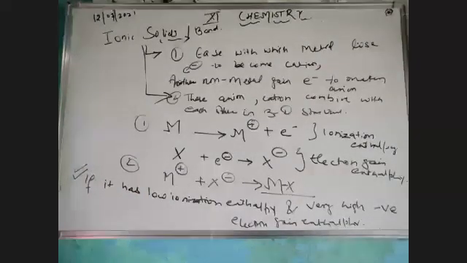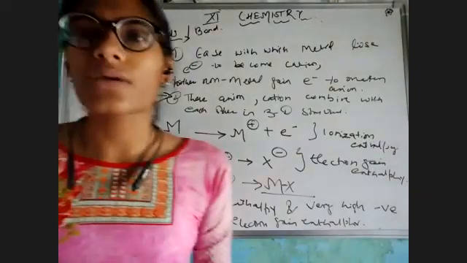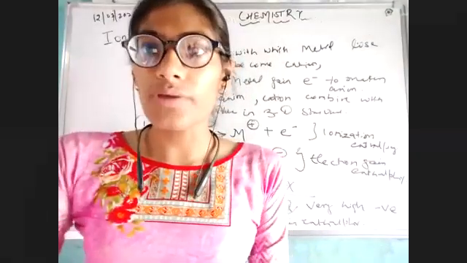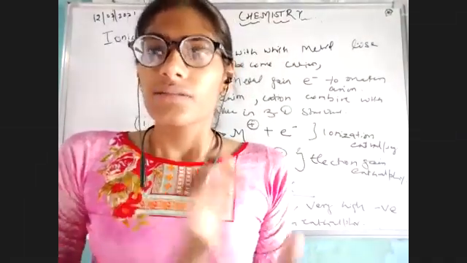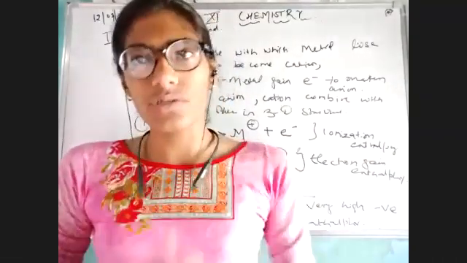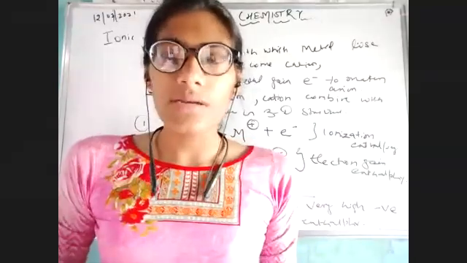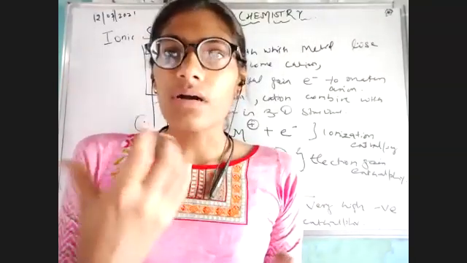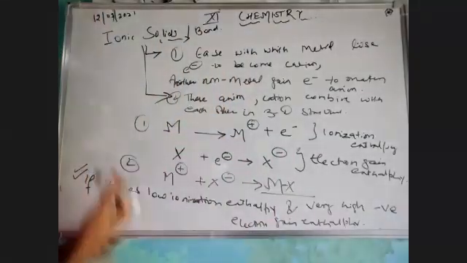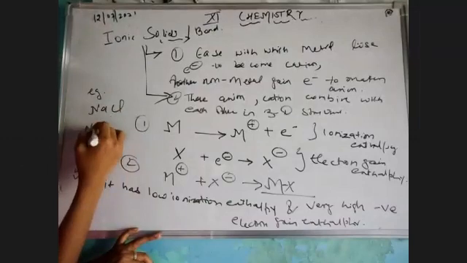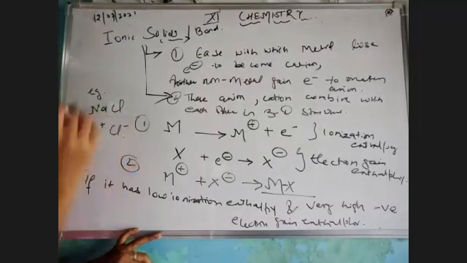Clear? All right. So now we have done the ionic solid, and we have done the condition also. Now what we have observed, according to the scientists, is that this must be the rule for how an ionic bond is formed. But what happens when we study some examples, some compounds, for example, sodium chloride, NaCl, Na positive, Cl negative.